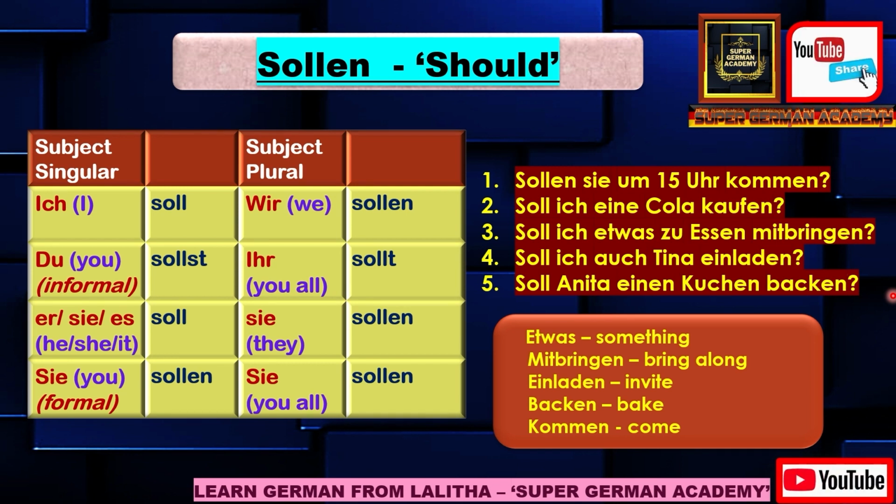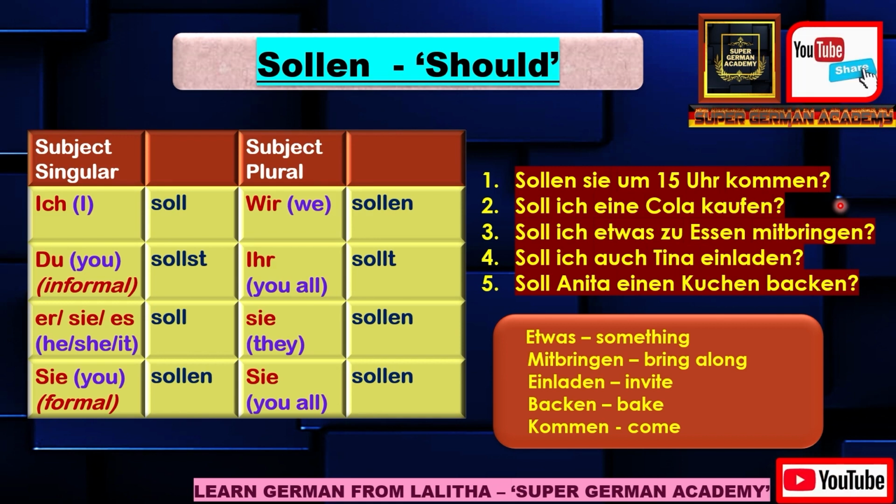Then what will the other person say? Suppose for the first question you were asking, should they come at 3 o'clock? Or the second question, should I buy a cola? Then what will the other person's advice be? Yes, you buy a cola. Or no, you don't buy a cola. So either yes or no will come, followed by a sentence according to the question.